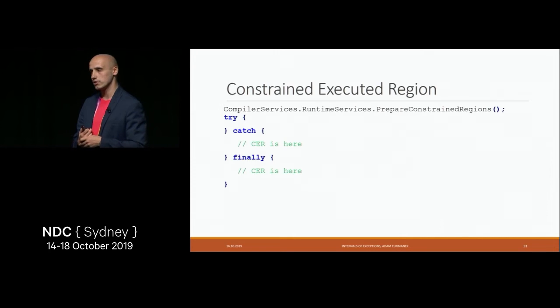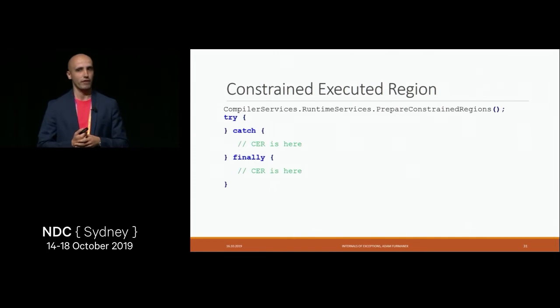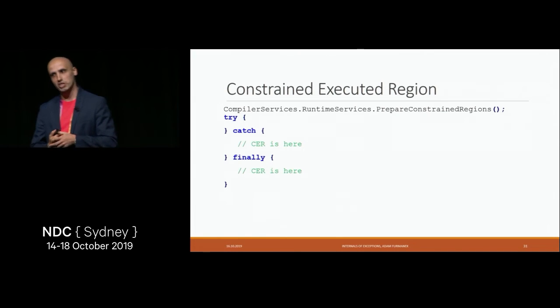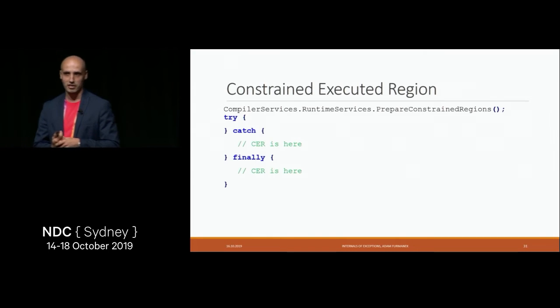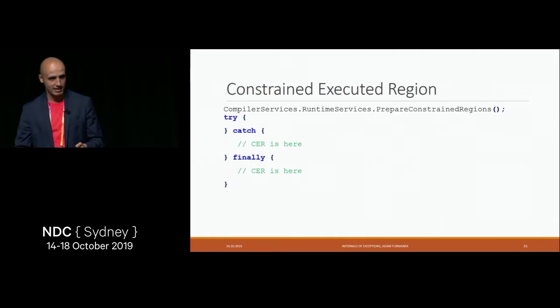So a typical pattern you will see in the code base is a try-finally with an empty try block and all the code being in the finally. Your ReSharper plugin will tell you, hey, this try-finally is not needed here, just remove it, and then you break the constrained execution region, so beware of that. So this is how we can stop propagating the exceptions.